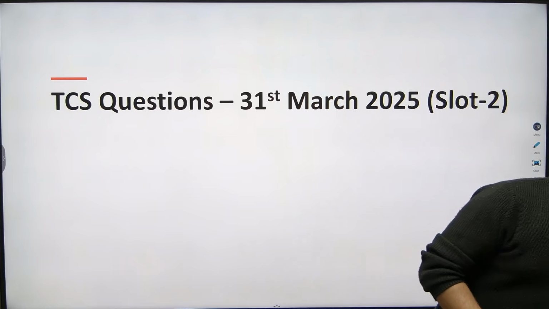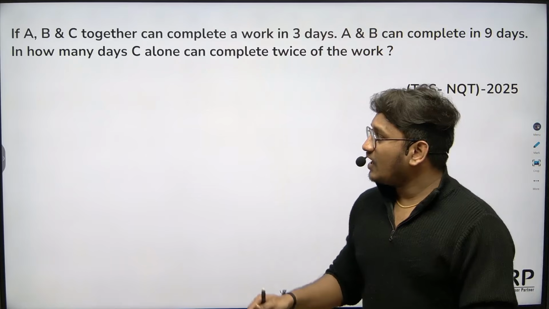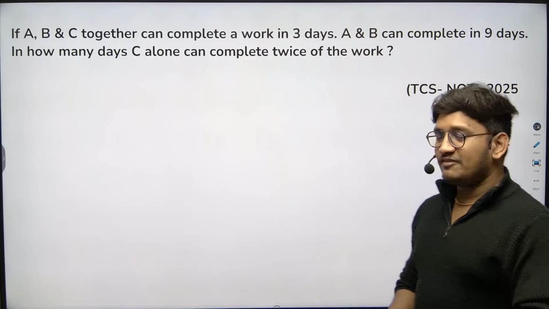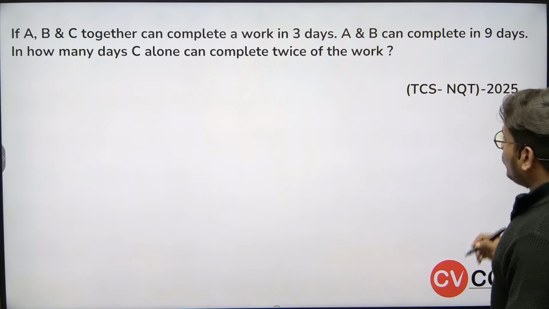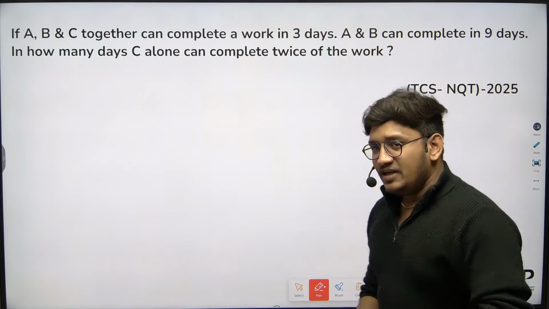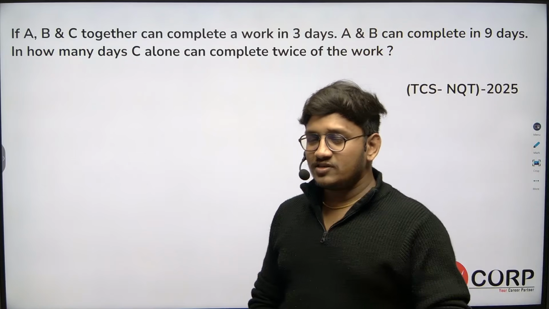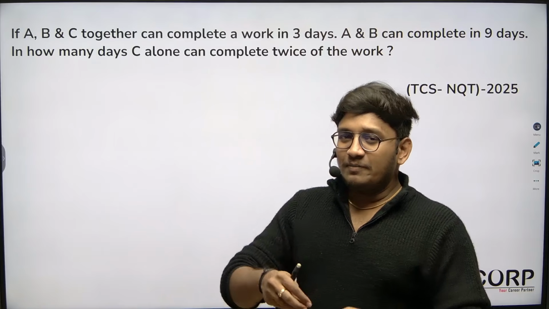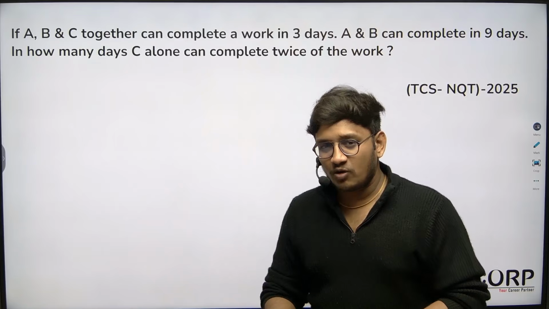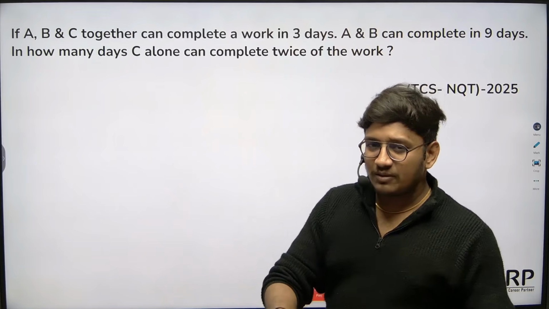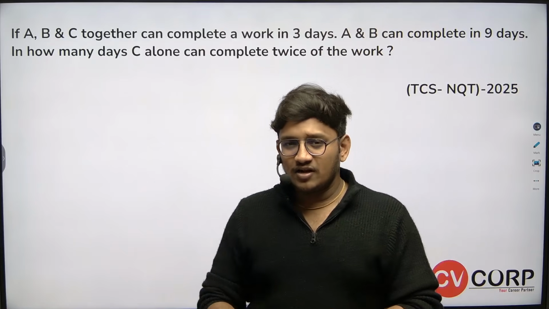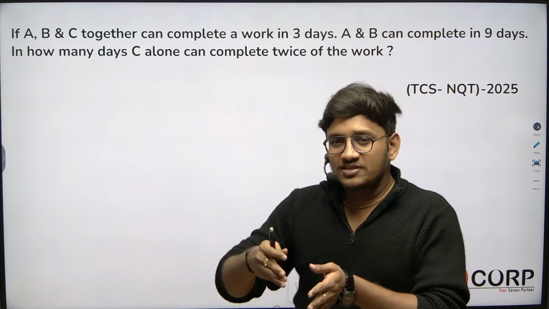Let's go with the first question. This is a question from time and work, given in the afternoon slot. What we got to know from the students is that in the afternoon slot there were repeated types of questions. Let's take time and work: there are two questions from time and work, and two questions from blood relations. Multiple questions were given from the same topic.